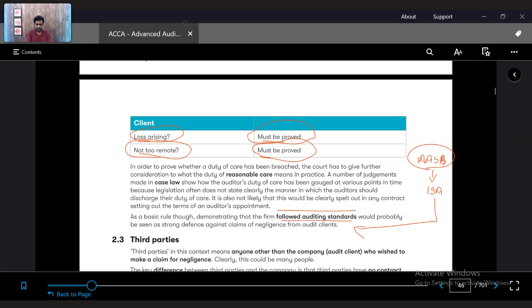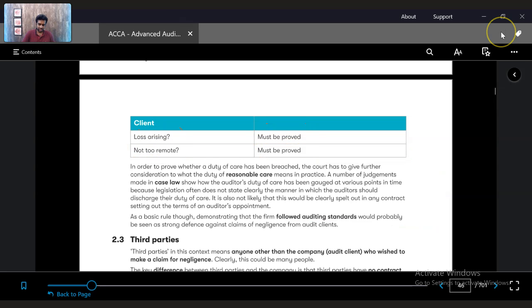If he is able to prove that, as an auditor, I have done the procedures as per the required criteria and as per the standards, then he can defend against negligence. But if he missed performing certain procedures, then the client will be able to prove it. As per the ISA, this is what he was supposed to do, but he did not do this. Then the client will be able to prove that the auditor was negligent. So that is how the client and auditor relationship would work.